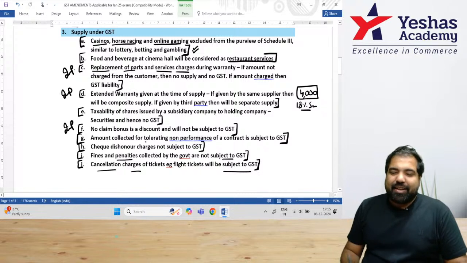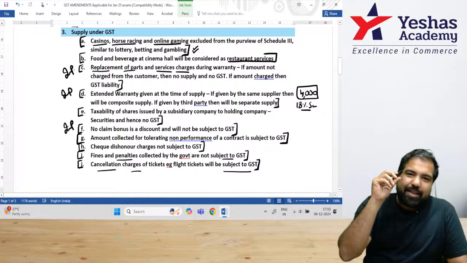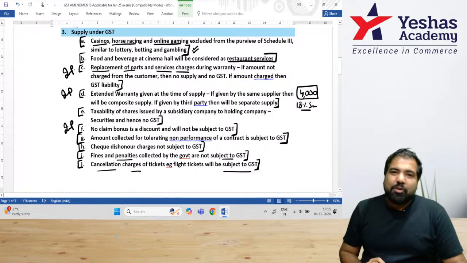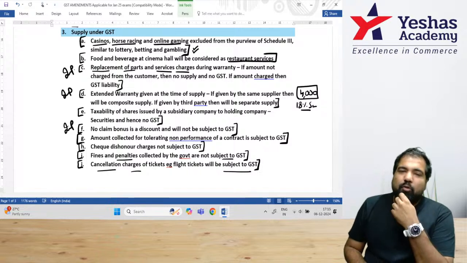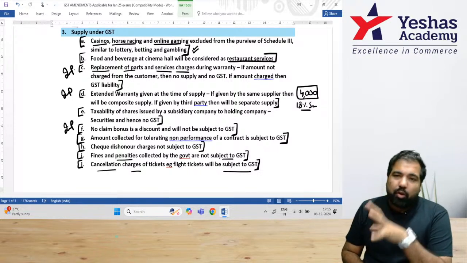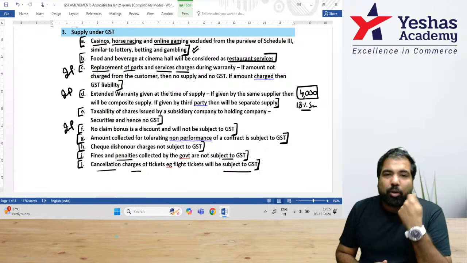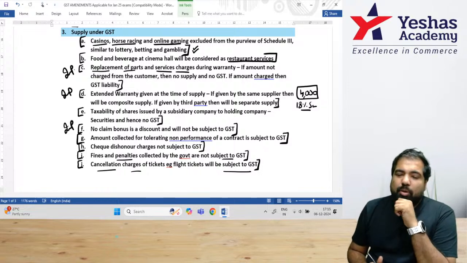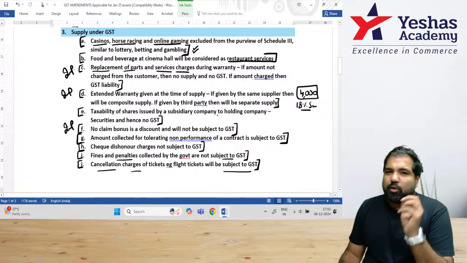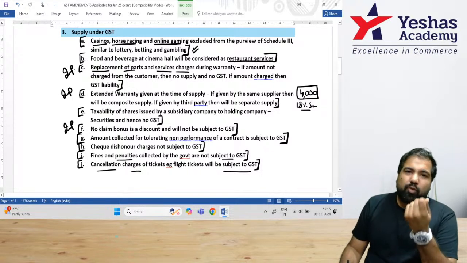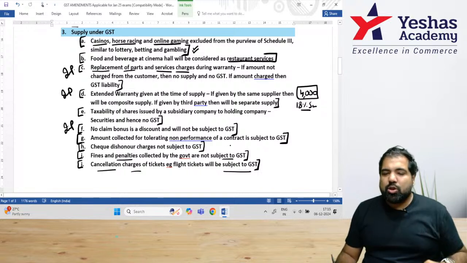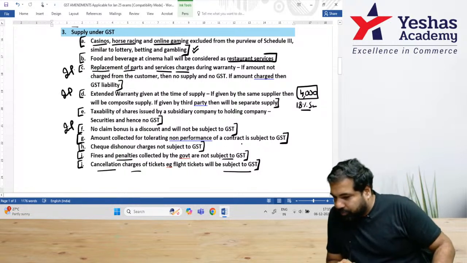Now, guys, everyone, so I was talking about someone supplying these pens not on time. So I charged them a small fee for tolerating the non-performance of a contract. They had a contract, they did not perform as per it, and hence I charged a small fee. The government has a very simple philosophy: if you are making money off this kind of contract, even we want GST. So even on that, there is GST.